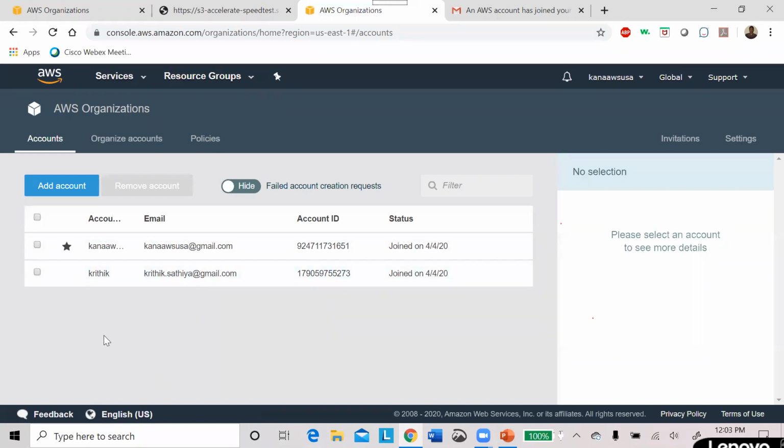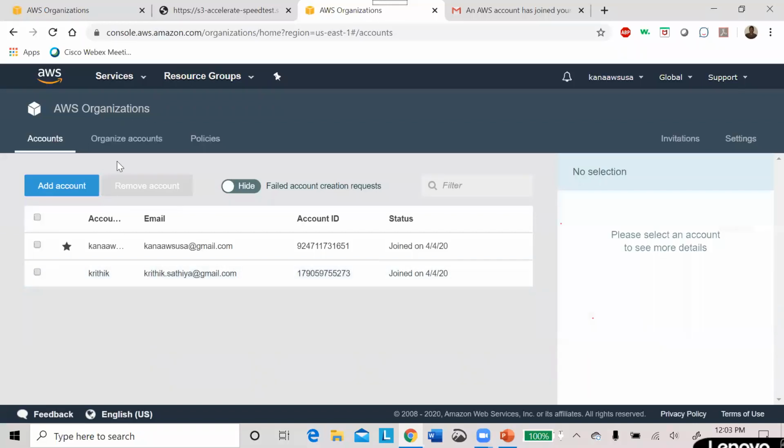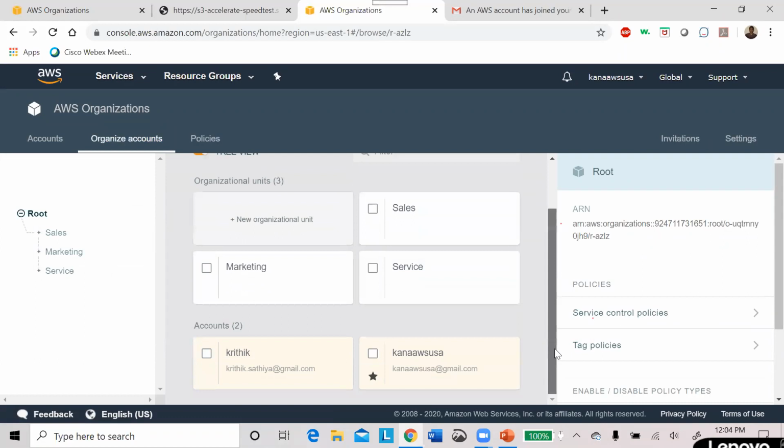I think you are able to understand now. If I don't want this person in my organization, just click and remove account. Simple. But at this moment I'm going to organization accounts, where I'm able to see 3 departments and 2 accounts.